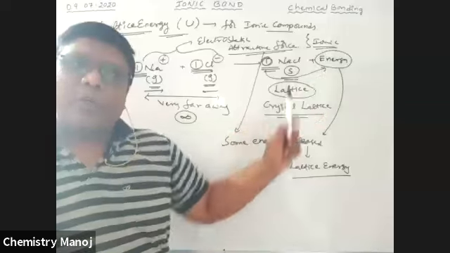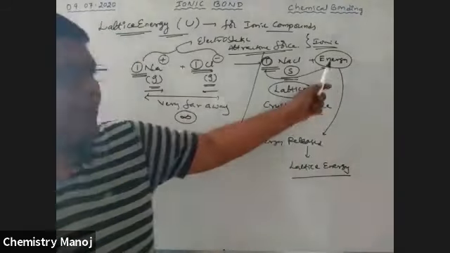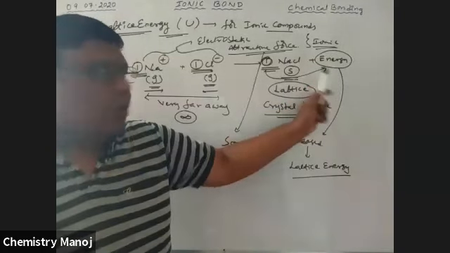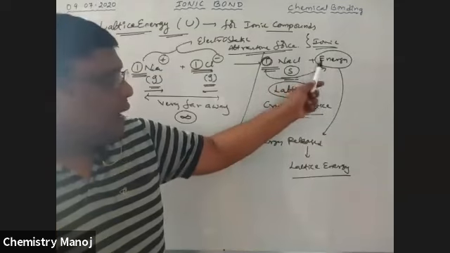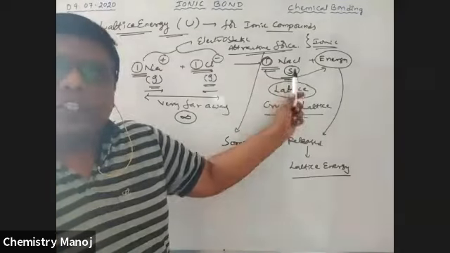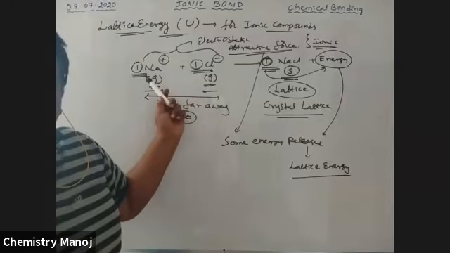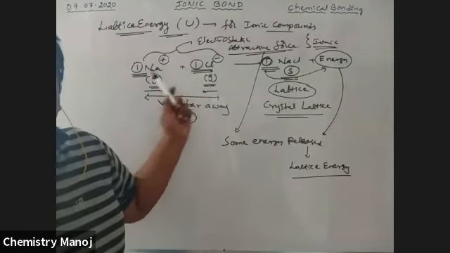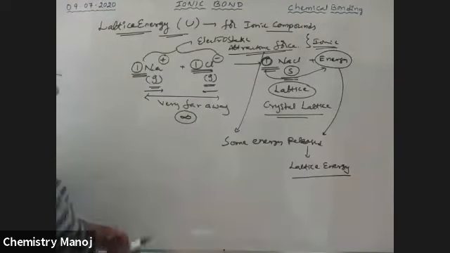It is an exothermic process. Energy release processes are called exothermic processes. So that is the amount of energy released when 1 mole of solid ionic compound is formed from its oppositely charged ions. Okay, see here, I am writing the definition for this lattice energy.